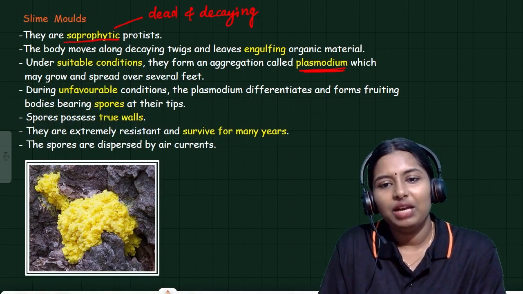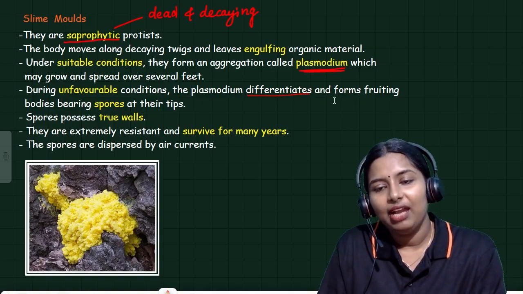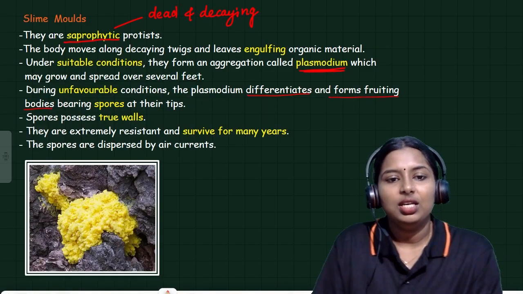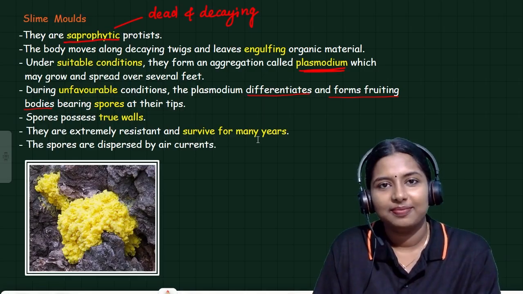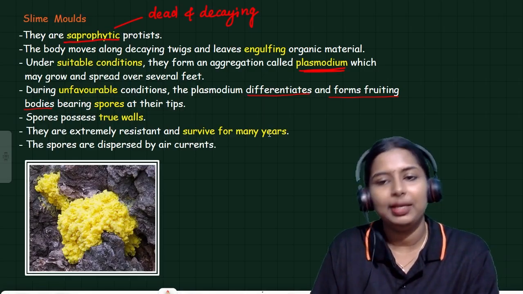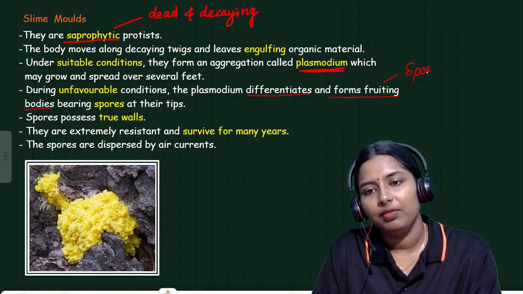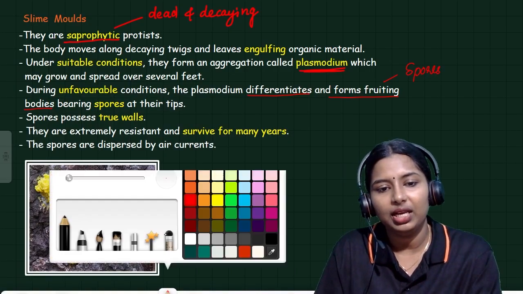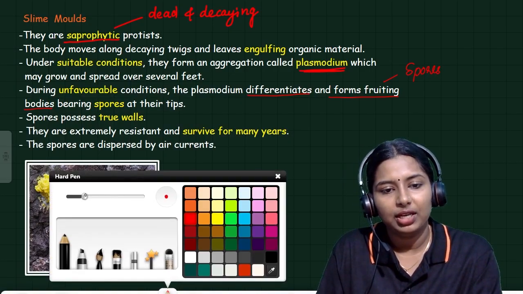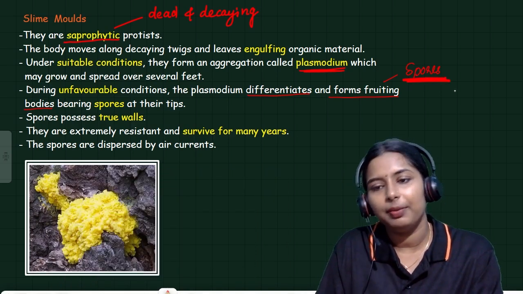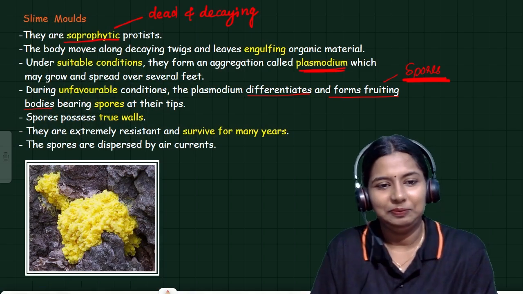The plasmodium differentiates and forms fruiting bodies that bear spores. So during unfavorable conditions, it will make spores.